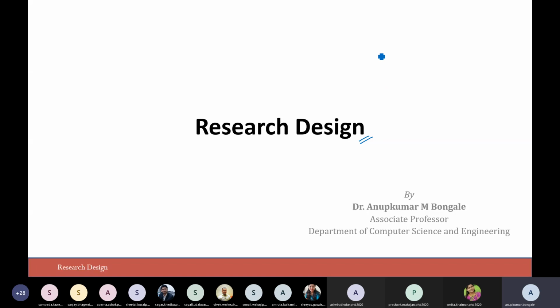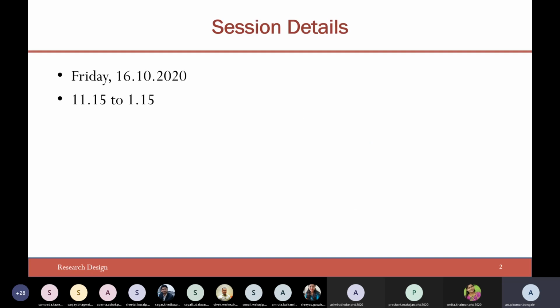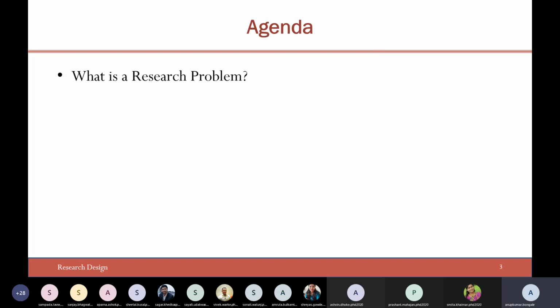What we are going to discuss in today's session, 11:15 to 1:15, is what a research problem is, and we'll also look at what you mean by selecting a research problem, what phases you have to undergo, and what challenges you usually will face. So all those issues we'll try to look into.